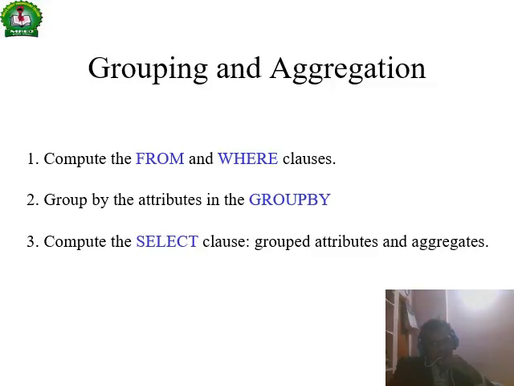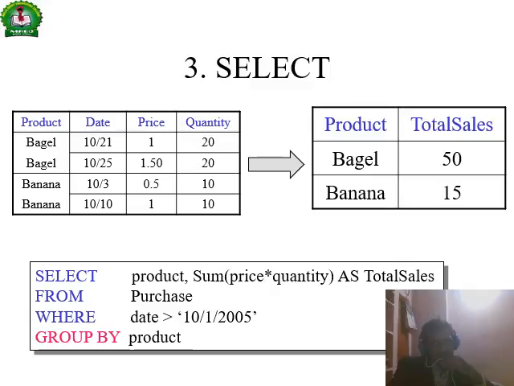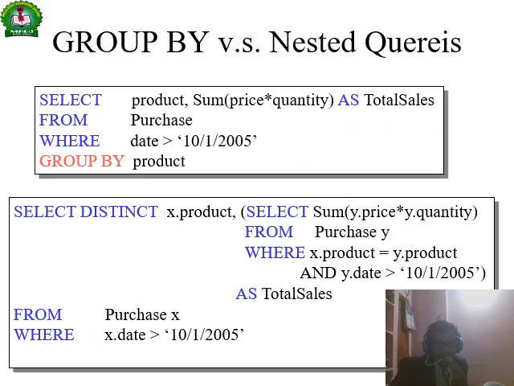And SELECT is a clause. So this one and two, group by, right? Bagel and banana, there will be two groups, right? Select product, sum of price times quantity as total price from purchase where date is greater than, and group by product, which means there will be two groups, right? It will be printed. This is the result.